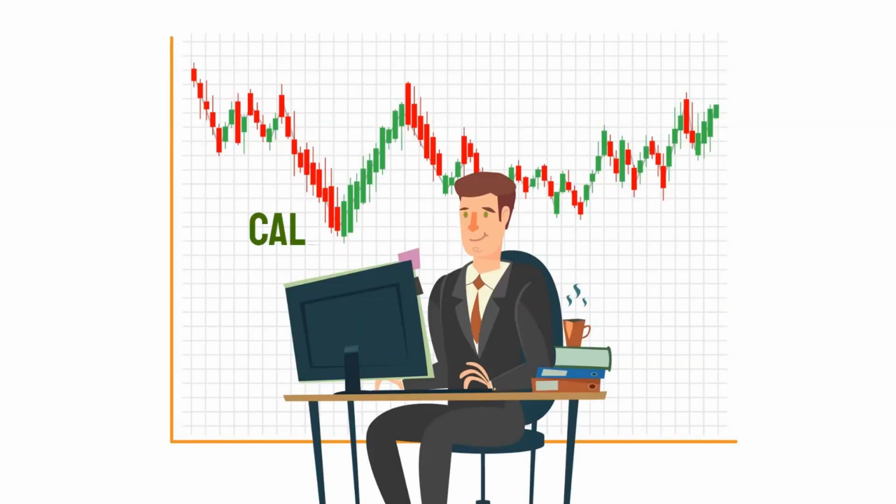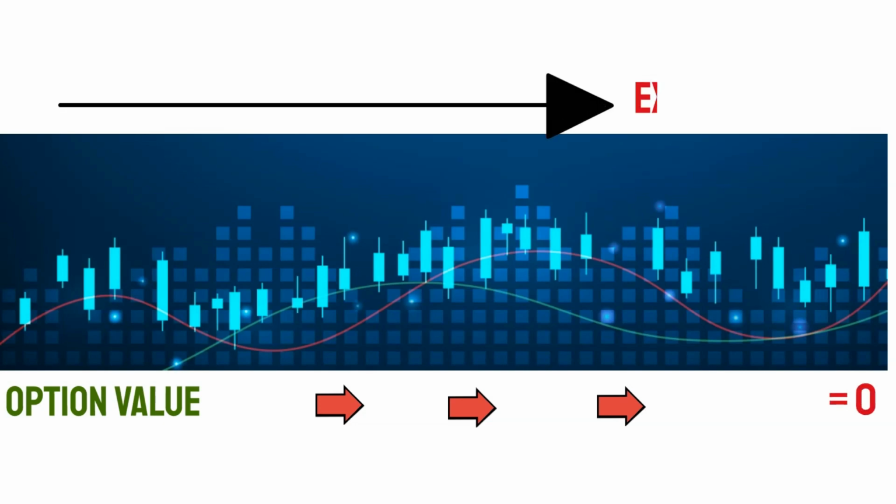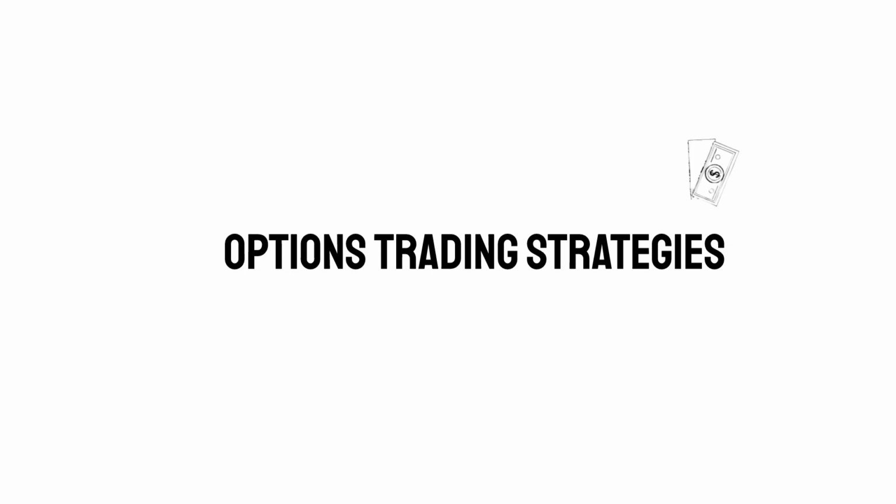If you are a basic call or put option trader, you want the stock price to move significantly up or down depending on call or put options. If the stock's price does not move much, your option value will not change much and time decay will kick in. Your option will end up worthless at the expiration date. There are many option trading strategies to make money in any price movement, whether the price is up, down, or no movement. This video is part 1 and different trading strategies will be explained in future videos.